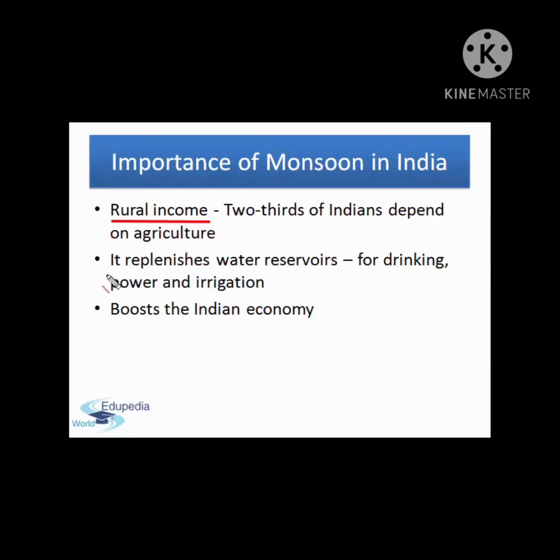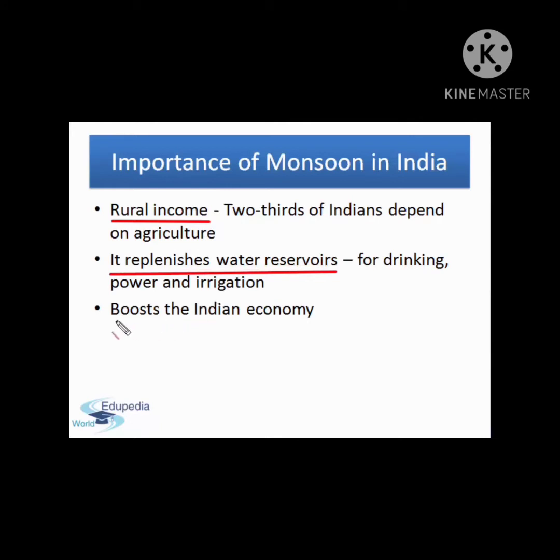Now take a look at these points that make monsoon essential. The first one is rural income. Two-thirds of Indians depend on agriculture, which makes so many farmers wait for the rains to begin. They can start sowing seeds of major crops such as rice, sugar, cotton.